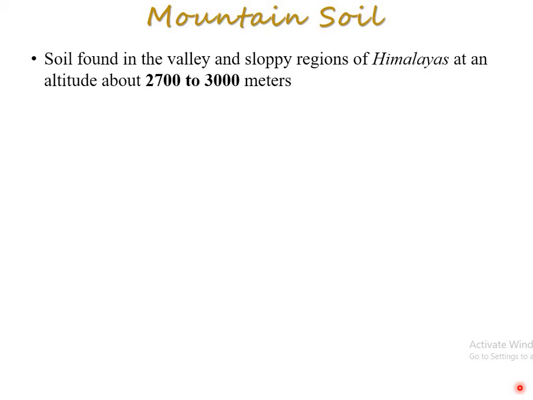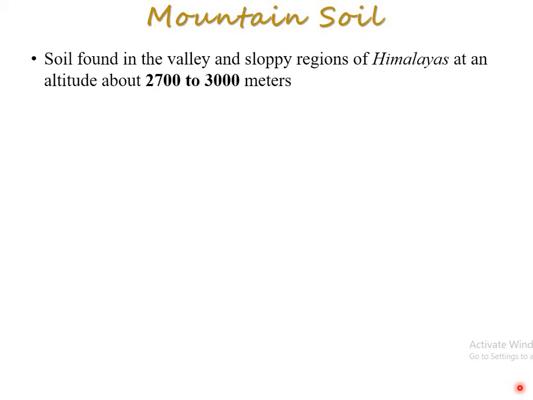This question was asked so many times, right? Explain the mountain soil as a short note, but nowadays it is in a 1 mark manner. So maybe altitude will be asked. Which type of area is covered under this one? The valley and slopy areas in the Himalayas, and also an altitude of about 2700 to 3000 meters.